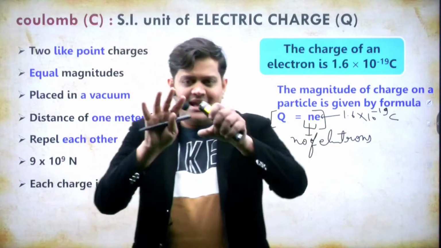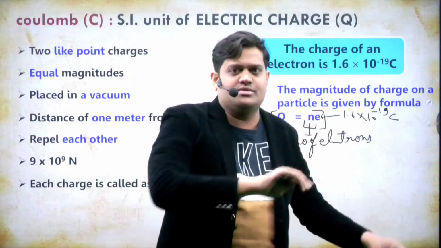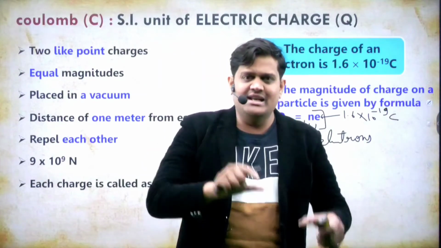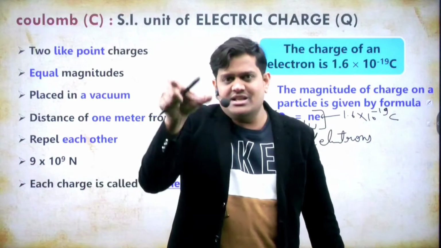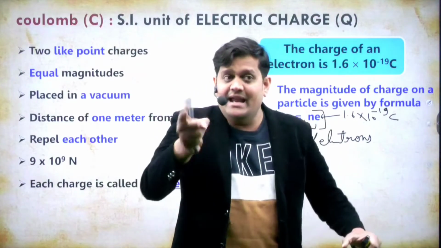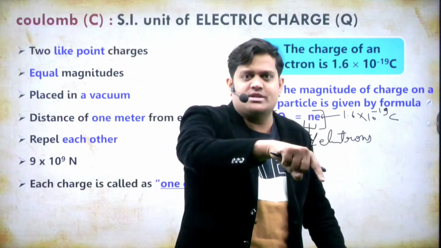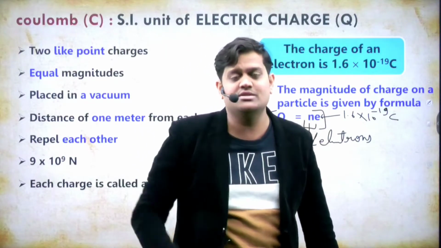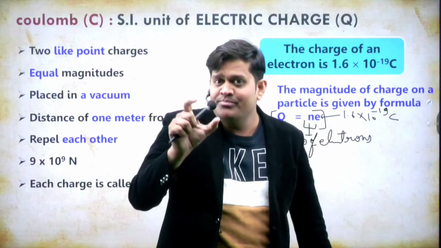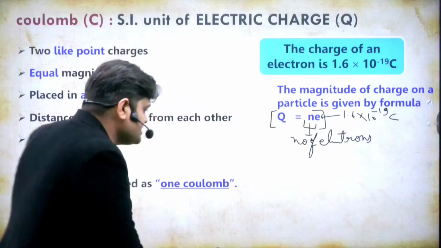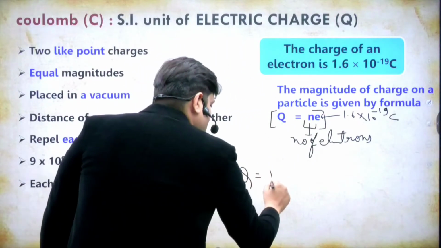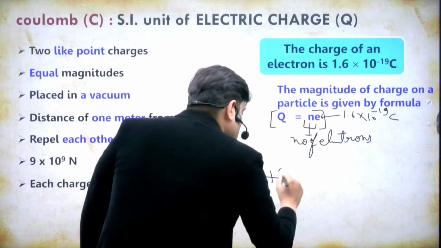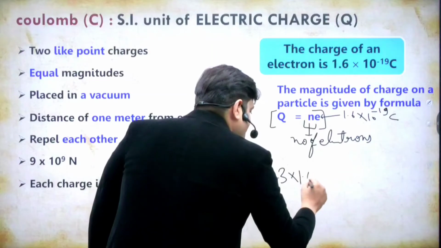Right? If body A loses 3 electrons, transferred to body B, and initially they are uncharged, what is the charge on body A? A lost the electrons, so it is positively charged, because it lost electrons. So body A has the charge Q equals plus how many electrons are transferred? That is 3 electrons. So that is plus 3E.